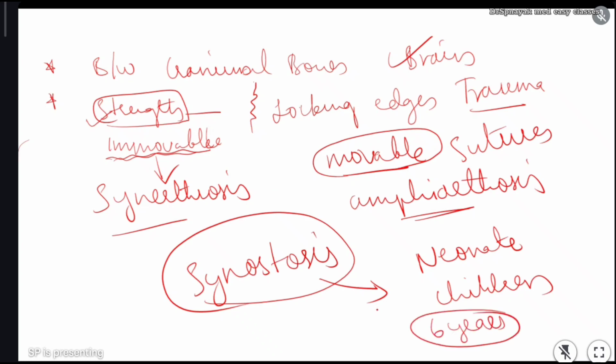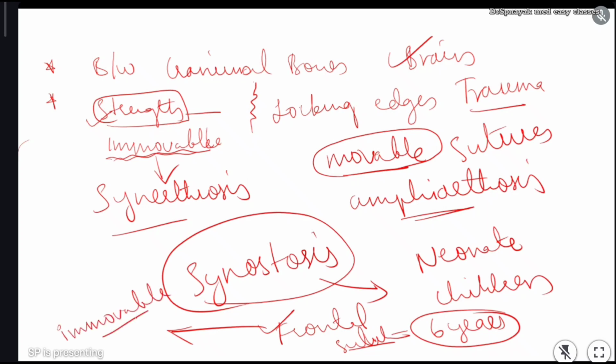The frontal bone is divided into 2 halves, and those 2 halves are divided by one suture which is called the frontal suture. Initially this frontal suture divides the frontal bone into 2 parts. After 6 years, this frontal suture will disappear and it will make that bone stop moving. I mean, it will convert it into an immovable bone. This type of suture is called synostosis. Synostosis is the disappearing of the suture after 6 years in children.